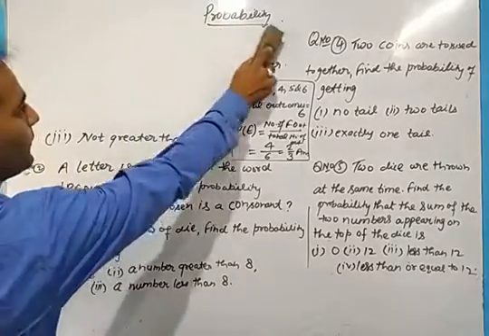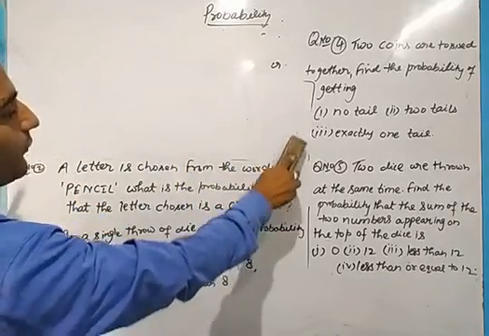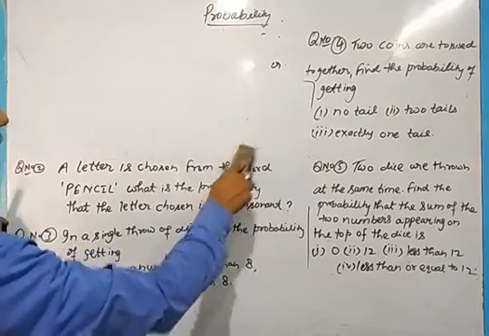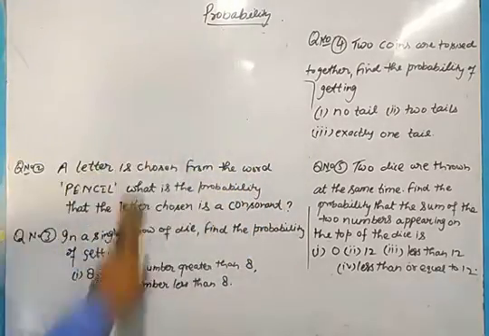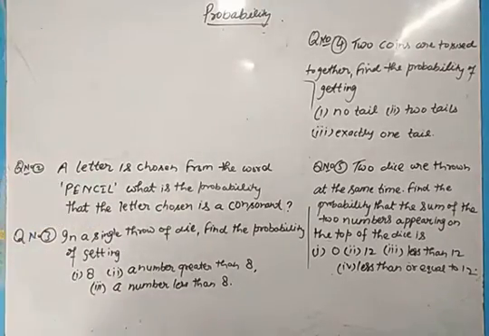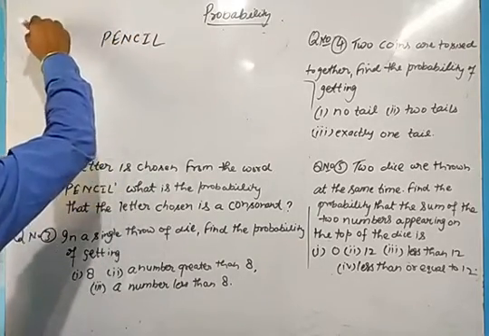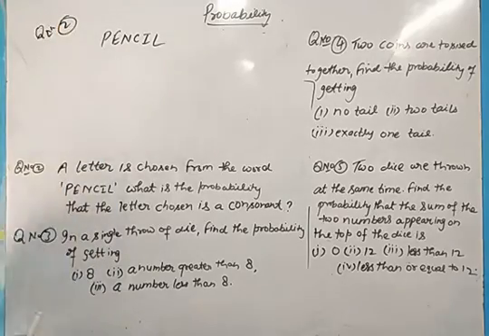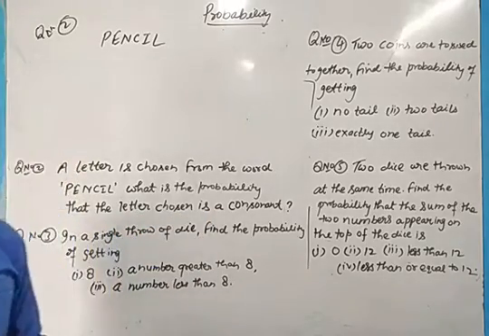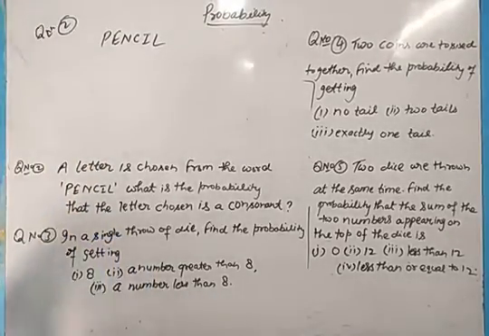Now let us see. Sorry for the less space. I have written 5 important questions, not to waste the time. That's why I have written them already. Now a letter is chosen from the word pencil. See, you have a word pencil. Question number 2. What is the probability that the letter chosen is a consonant? Now we all know in A, B, C, D up to Z we have consonants and what? Vowels.